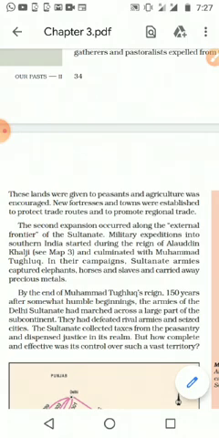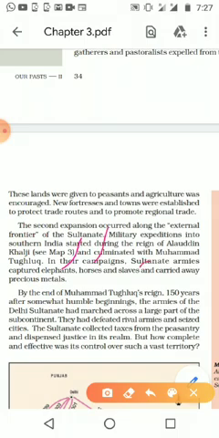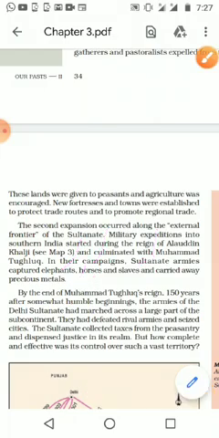And the Sultanate armies captured elephants, horses, slaves, and carried away precious metals. Four things they were taking. When they were capturing or defeating one area, they used to take elephants, horses, slaves, and important precious metals, it may be gold or silver, from that particular area. So we will continue in the next video.